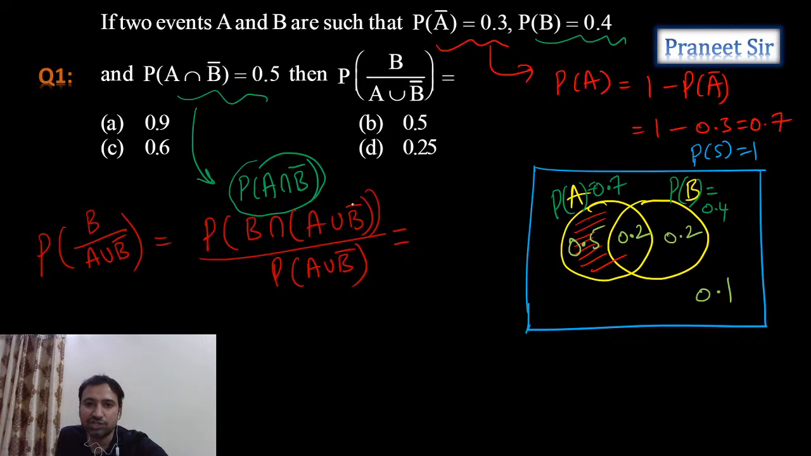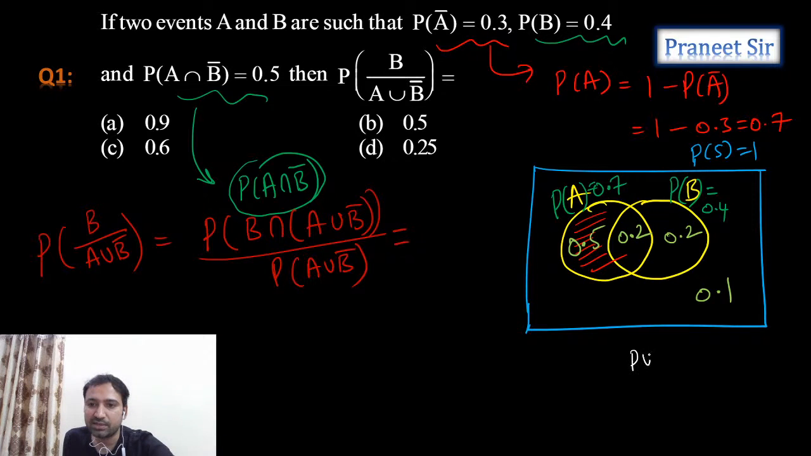The numerator should be in B. B intersection means what? It should be in B. Same way, it should be in A union B complement. What is A union B complement? A union B complement is, it should be in A or it should not be in B. That means other than this 0.2, remaining every part. So otherwise you can write it this way.